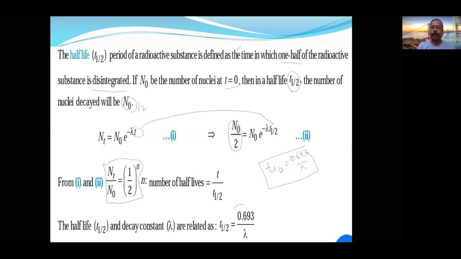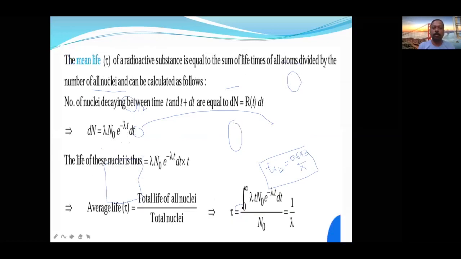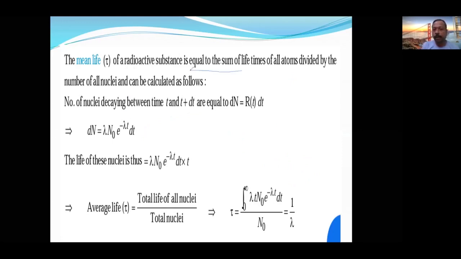Now let us see the average life, or sometimes it is called the mean life also. Mean life of a radioactive substance is equal to the sum of lifetimes of all atoms divided by the number of all nuclei, calculated as follows.